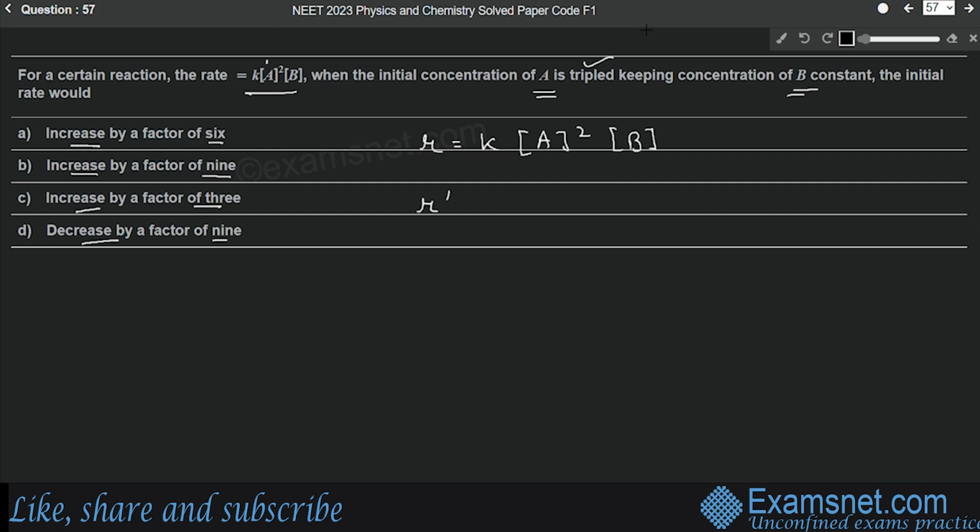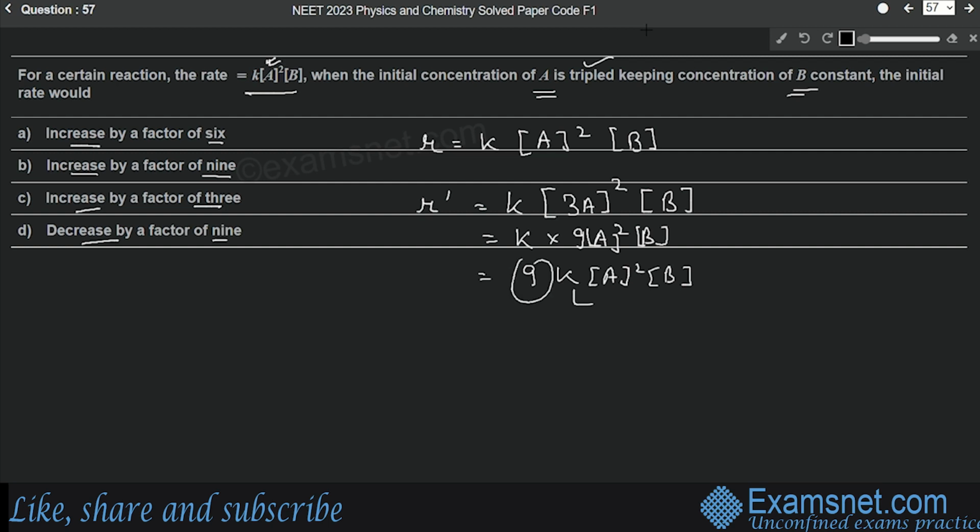Here the concentration of A has been tripled. So it will be K, and this side will have 3A, because the concentration has been tripled, and there will be a square, and the concentration of B is constant, so it will remain same. So we can write it as K into 3A square, which will be equal to 9A square, and here we have B. So we can say that this will be 9K A square B. So this is 9 times the initial rate.